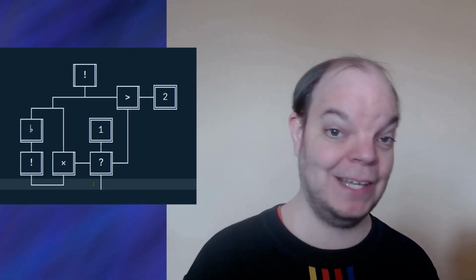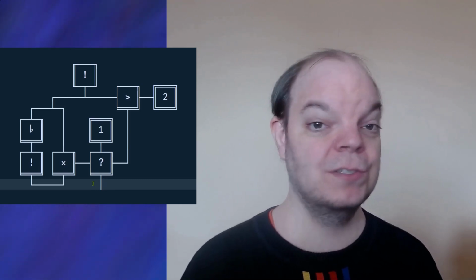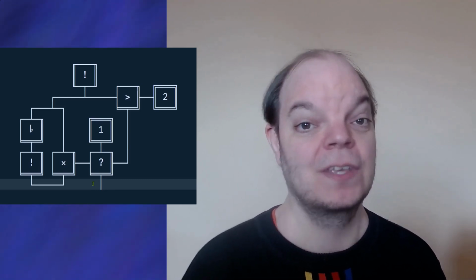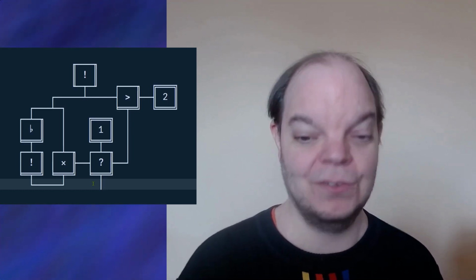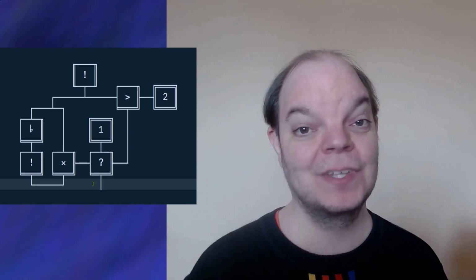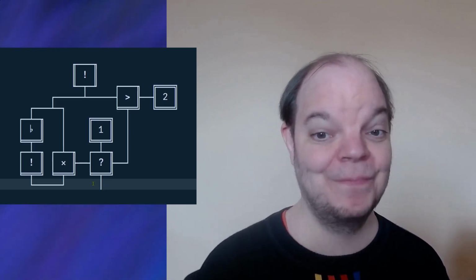So let's take a look at the else branch, because what we want to do to actually calculate the factorial is multiply the number that we got with the factorial of 1 less than it. So in other words, n factorial is the same as n times n minus 1 factorial.